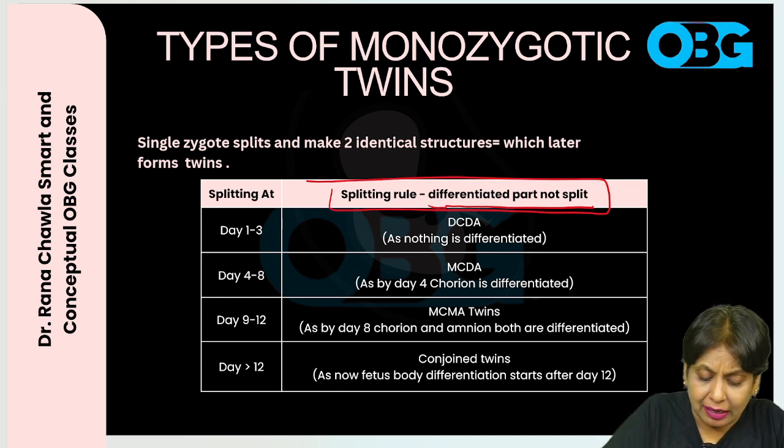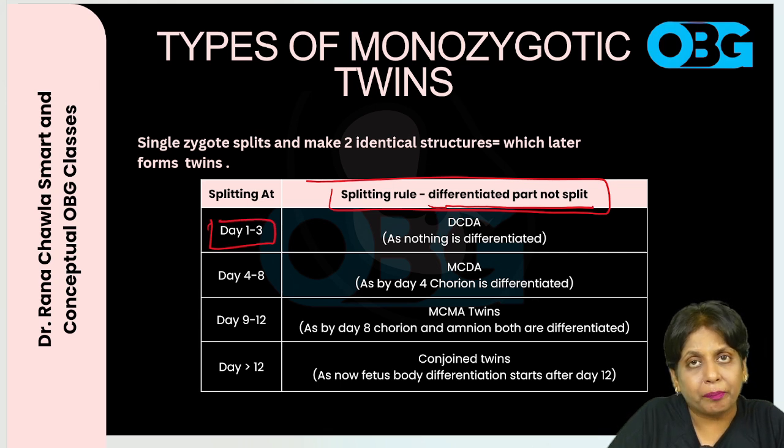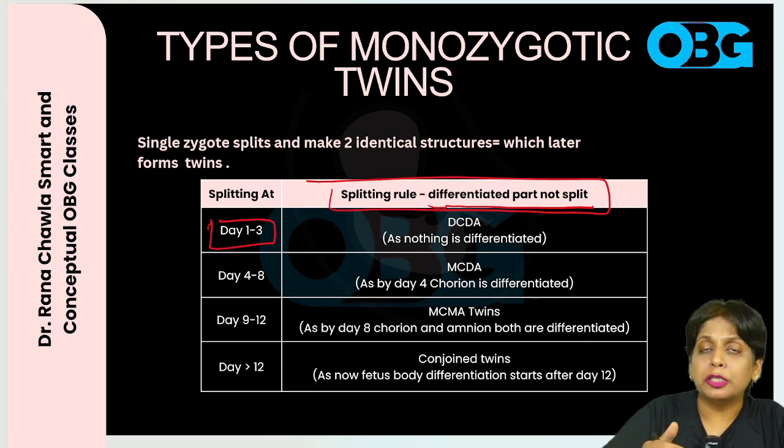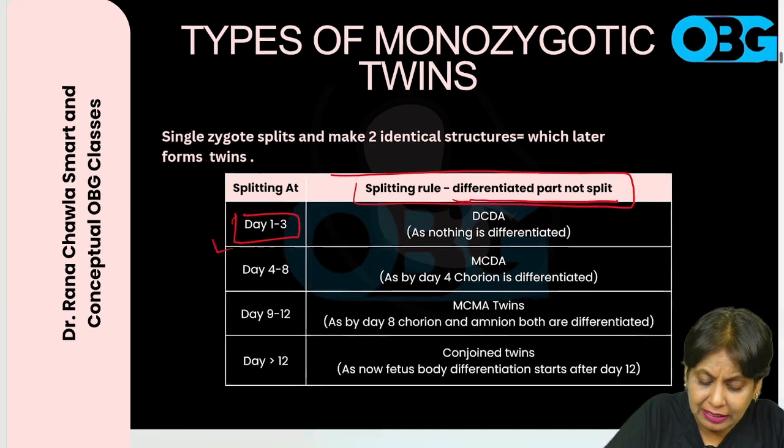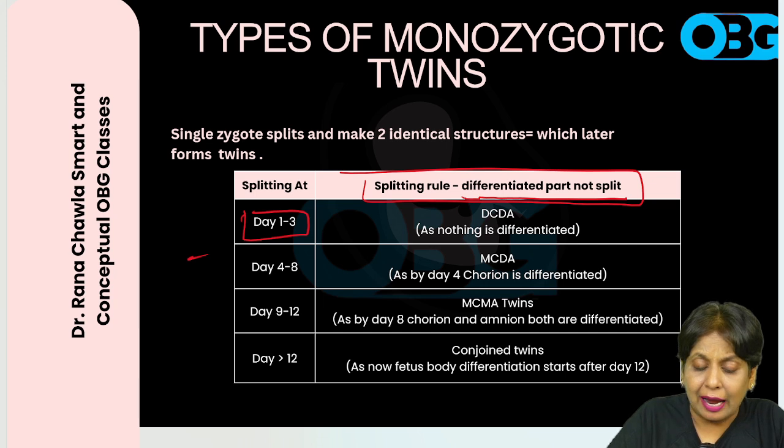If the splitting is occurring at day 1 to day 3, then in that conceptus, nothing is differentiated. All the cells are undifferentiated. As a result, the whole conceptus splits into two identical structures, and these two identical structures later form their own chorion, own amnion, and the fetus. So if the splitting is occurring at day 1 to day 3, the type of twins formed is dichorionic diamniotic twins.